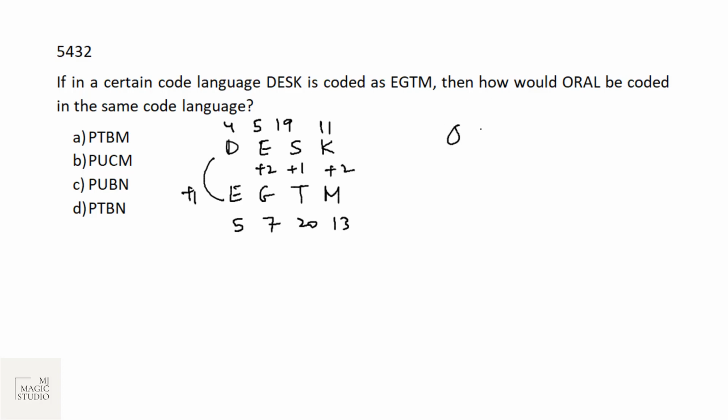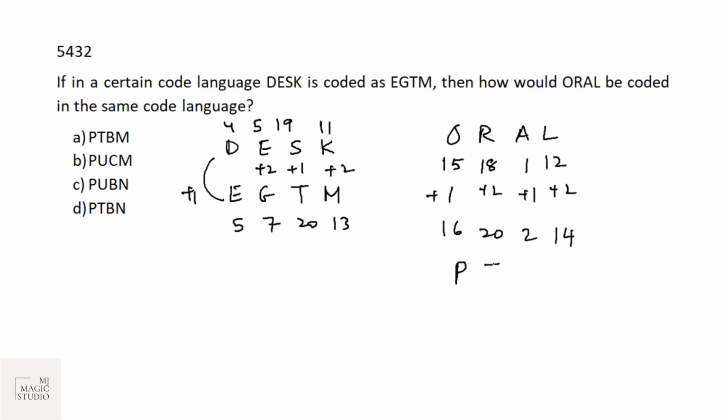So then how would ORAL be coded? O is 15, R is 18, A is 1 and L is 12. It should go +1, 16, +2, 20, then +1 is 2, and +2 is 14. So 16 is P, T is 20, B is 2, and 14th is N. PTBN, yes, that we have in option B.